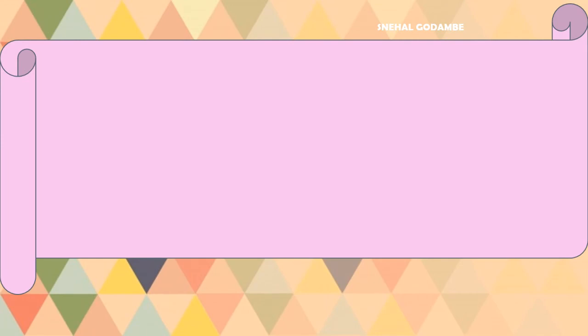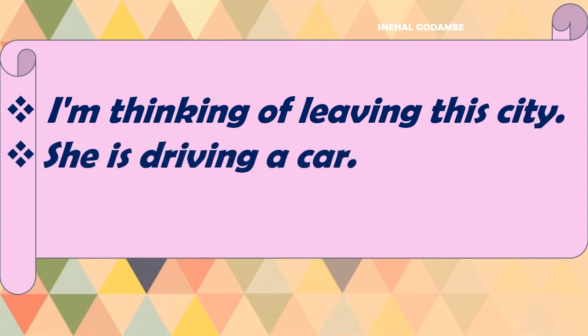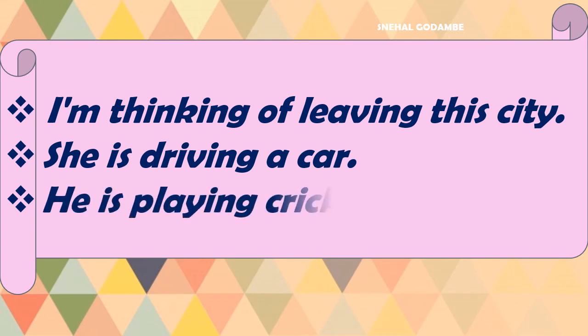Now we have studied sentences from present and simple past. Now read these sentences. I am thinking of leaving this city. She is driving a car. He is playing cricket. Look at their verbs and see what we have added there: thinking, leaving, driving, playing.